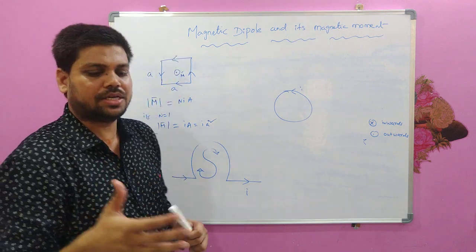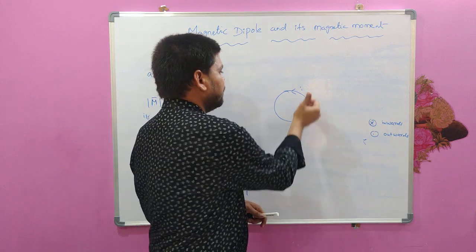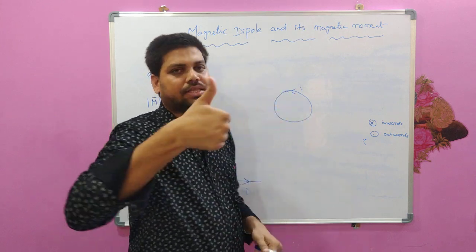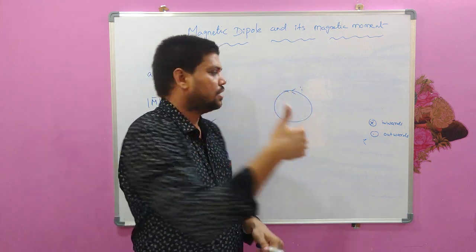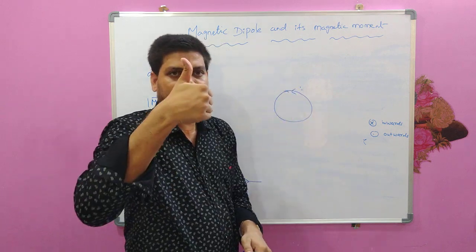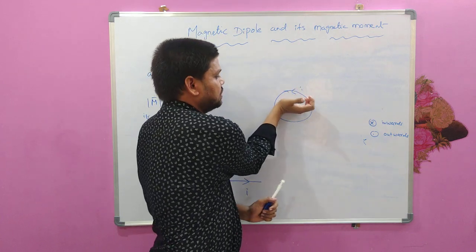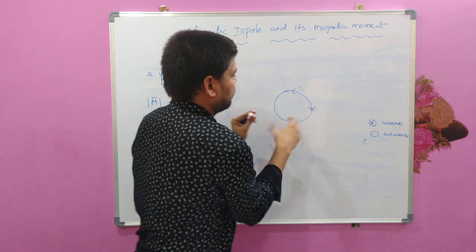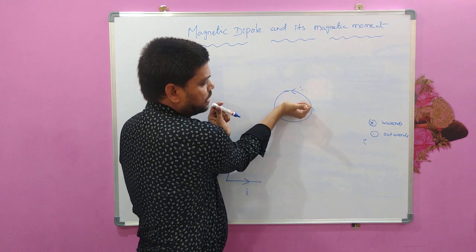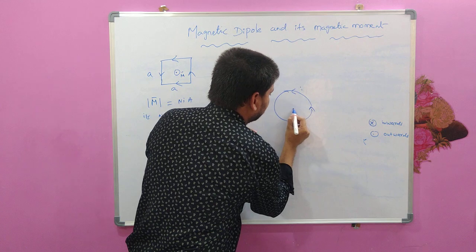For that, simply wrap the fingers of your right hand around the perimeter of this loop and stretch your thumb, and the thumb represents the direction of the magnetic moment. If you see this, my thumb represents the direction of the magnetic moment. Here again it is outwards.